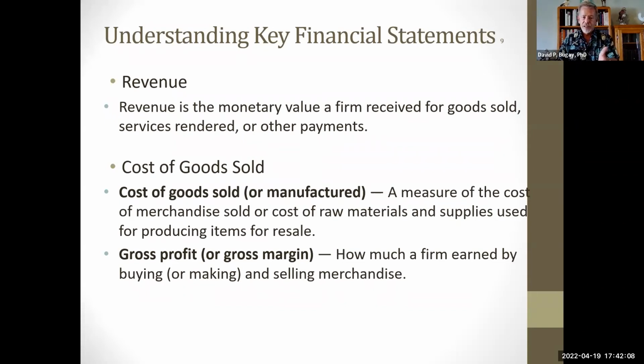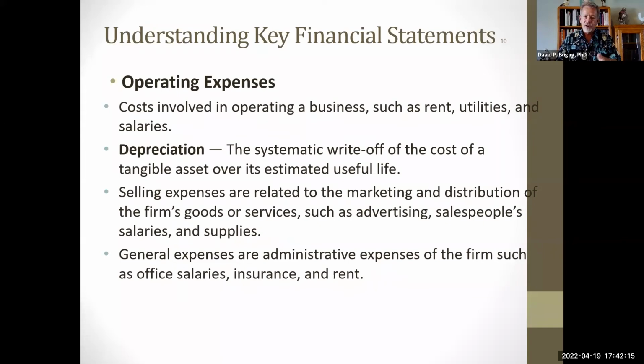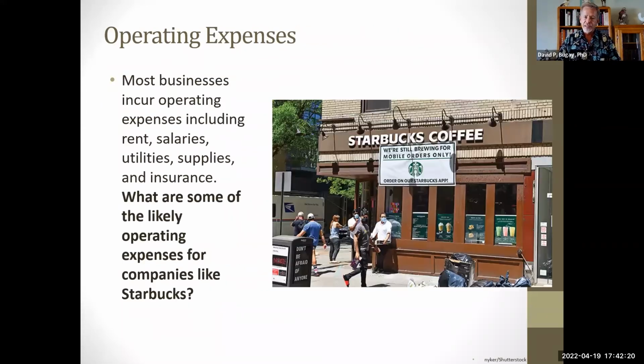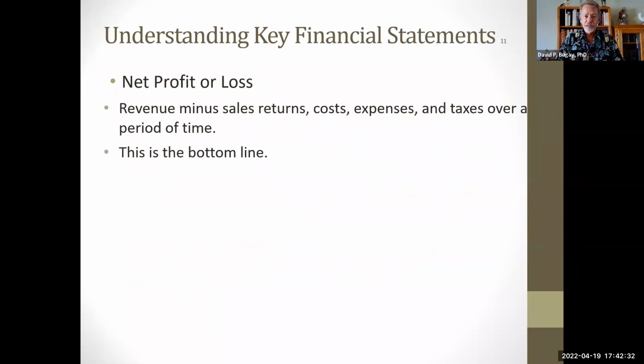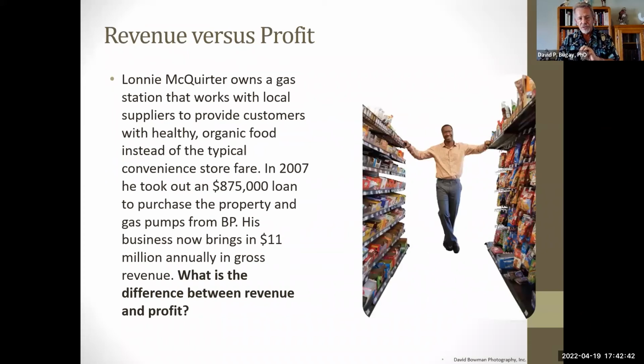So cost of goods sold, how much they're sold for to you or manufactured, and then the gross profit margin, and then you take out all the expenses, including a thing called depreciation, which is writing off a tangible asset as you go through. Everybody's got operating expenses. It just depends. Like Starbucks, they have a lot of operating expenses. You might say that Starbucks is always in hot water. So by the time you're all done, you end up with a net profit or loss. So revenue minus all your different kinds of expenses equals a net profit or net loss.